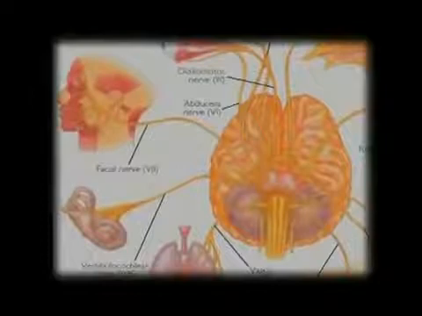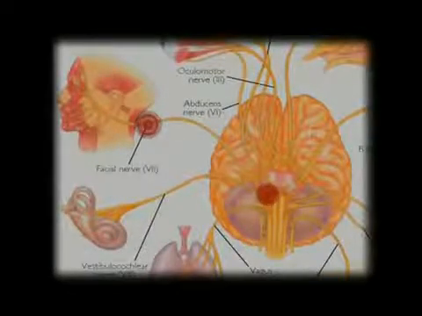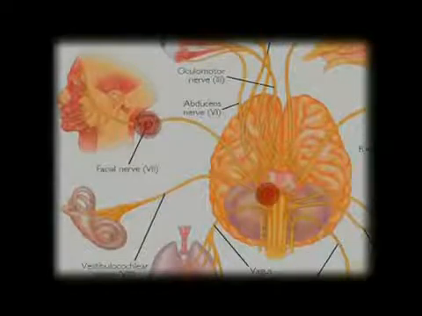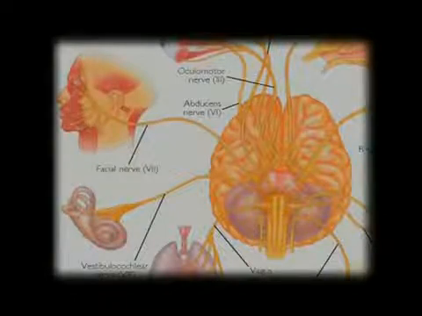The next nerve, cranial nerve number 7, is the facial nerve. The facial nerve is again a mixed nerve. It contains both sensory and motor components. It arises from the pons, which is a part of the brainstem. It emerges through the stylomastoid foramen of the temporal bone and has lots of branches.